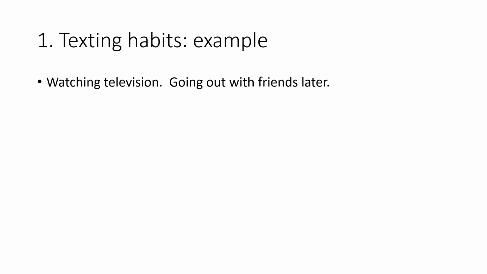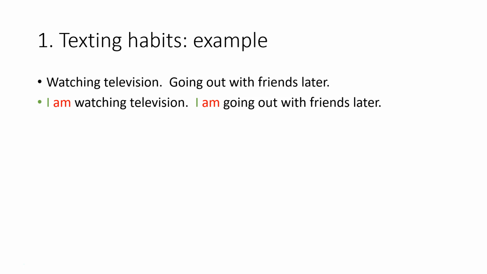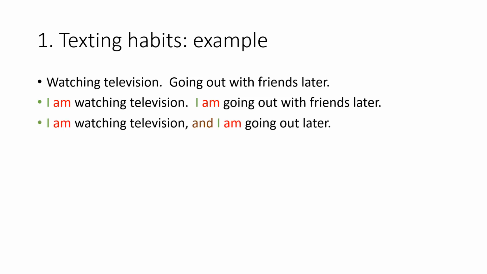However, when you write an essay, this is not acceptable. You would have to write something like, I am watching television, I am going out with friends later. So what did I do? I added a subject, I, and I also added the verb to be, which most of the time goes with a verb that ends in ing. I could also combine the two sentences and say something like, I am watching television, comma, and I am going out later. What allows me to join the two sentences in this case is the comma after television and the word and.